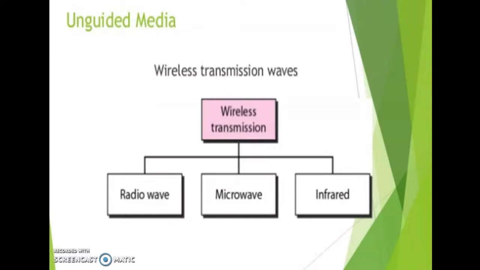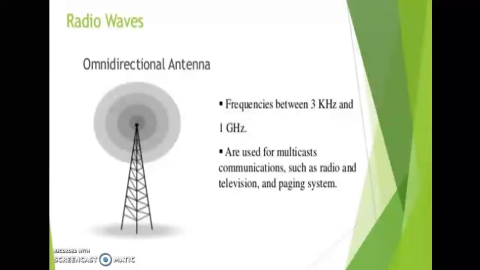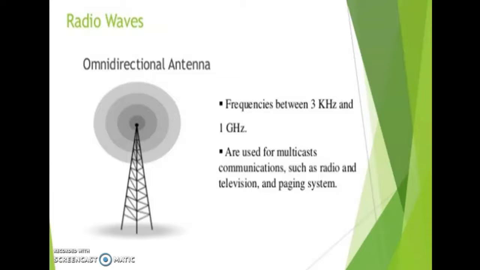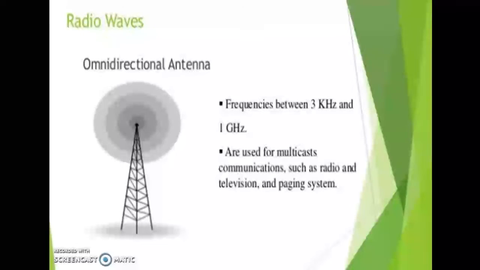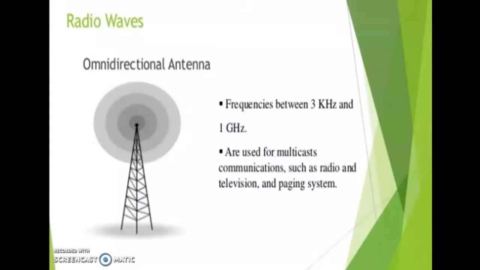Then the next one is unguided media. That means wireless transmission waves. Wireless transmission or unguided media. 3 different types are the radio wave, microwave and infrared. First one, radio waves, omnidirectional antenna. Frequencies between 3 kHz and 1 GHz are used for multicast communication such as radio and television and paging systems. That is radio waves, omnidirectional antenna.